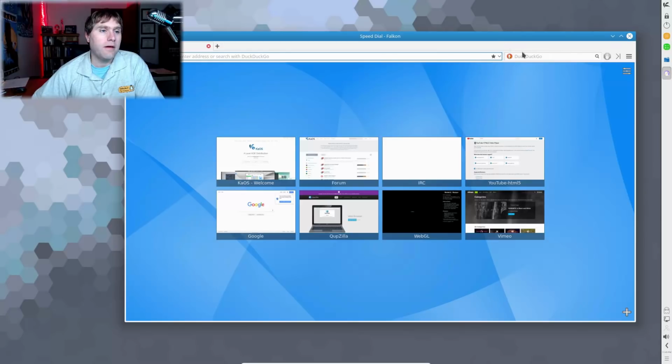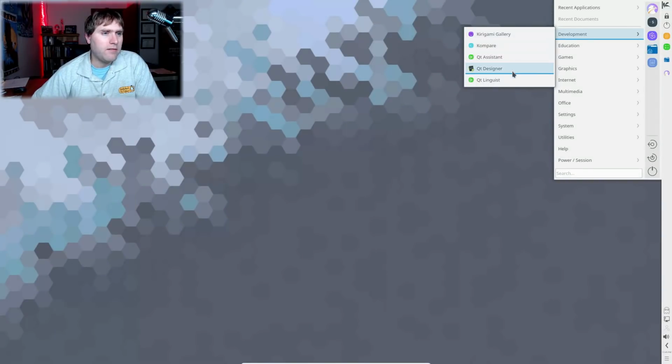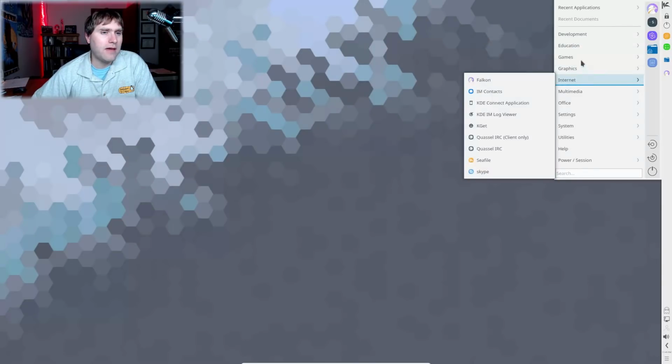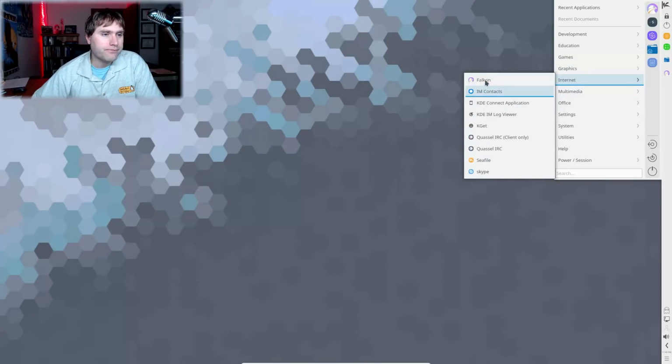All right. They are using DuckDuckGo by default as your search out of the box. That's good. As far as our applications are concerned, we have Compare, Qt Assistant, Designer, Gallery. There's some card games, KPatience. Graphics, Carbon, we have Krita instead of GIMP, of course. Ocular. Internet, here's IM Contacts, KDE Connect. So pretty much everything KDE is installed.